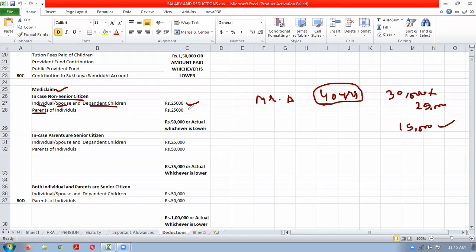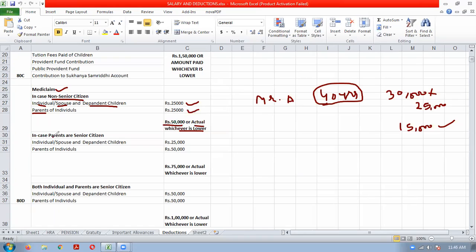In that case, he will get an additional 25,000. So he will get up to 50,000, 25 plus 25, or actual, whichever is lower. This is the first case.